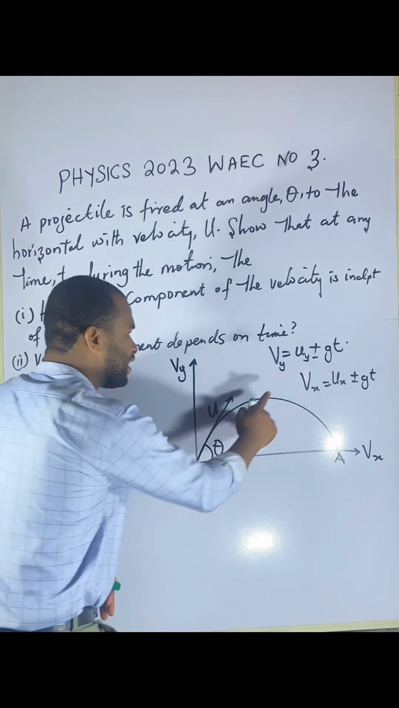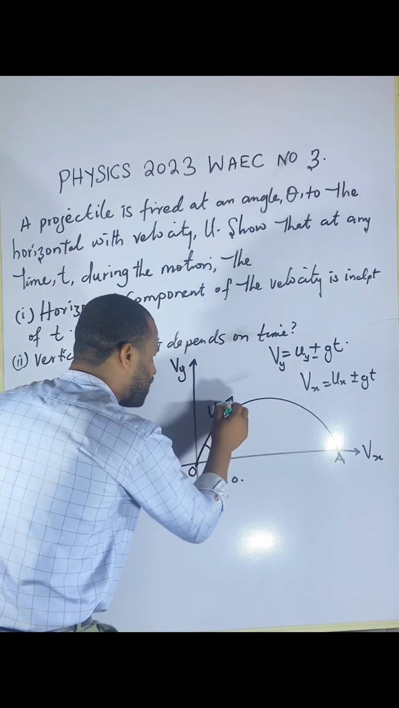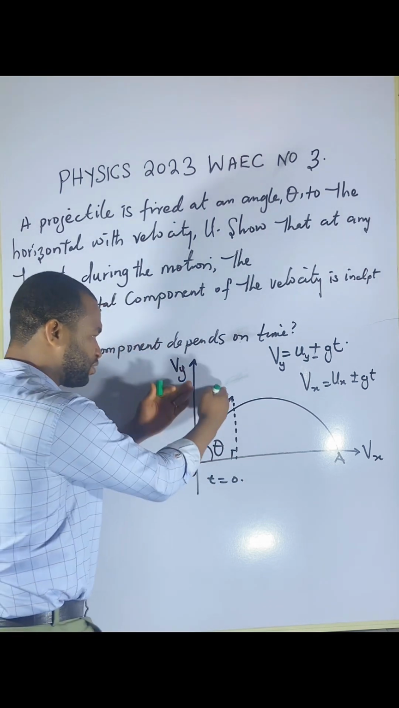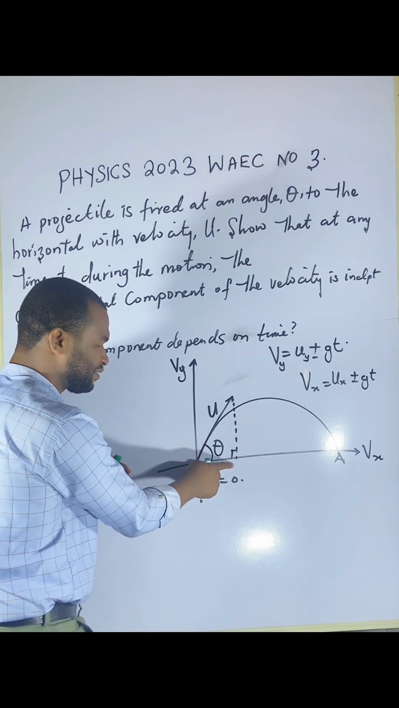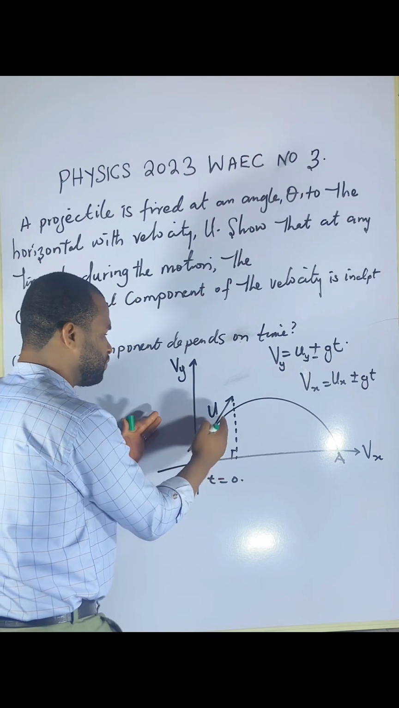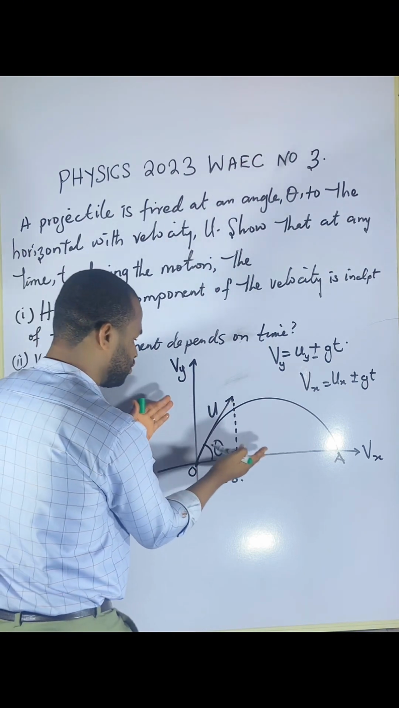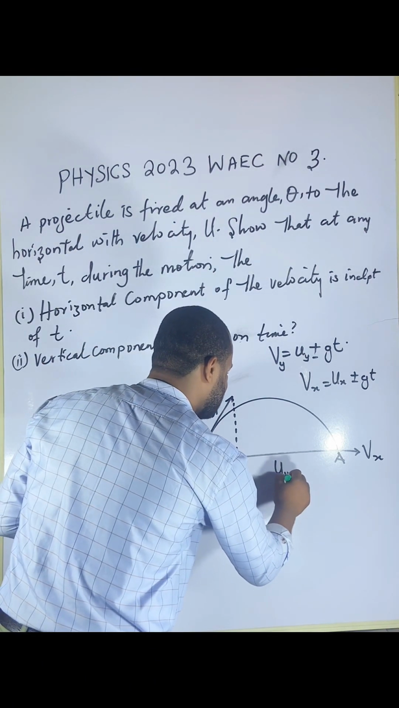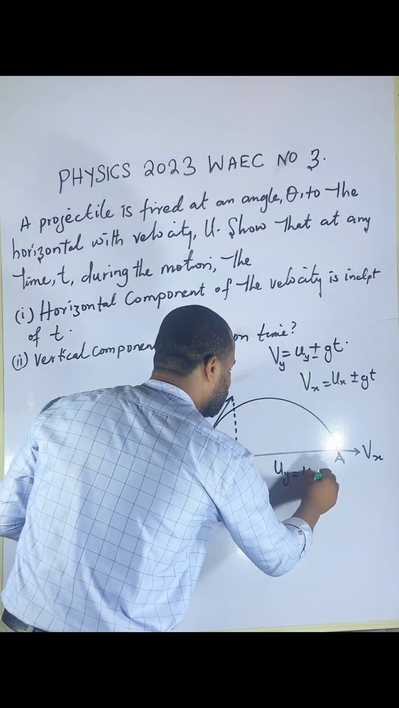Now, how do I get what that value is? If I resolve this, if I make a projection to the horizontal axis, and if I resolve it to the vertical, and I resolve it to the horizontal, then I'm going to have that uy, to the vertical, is going to be u sine